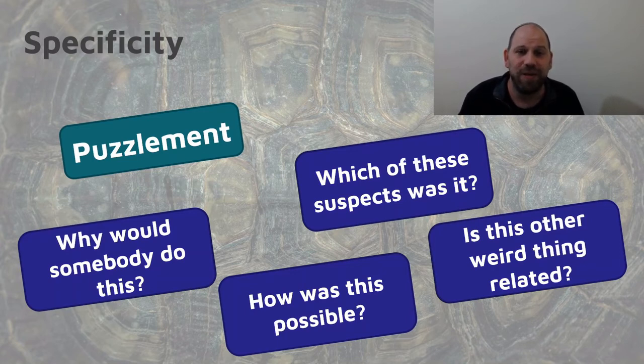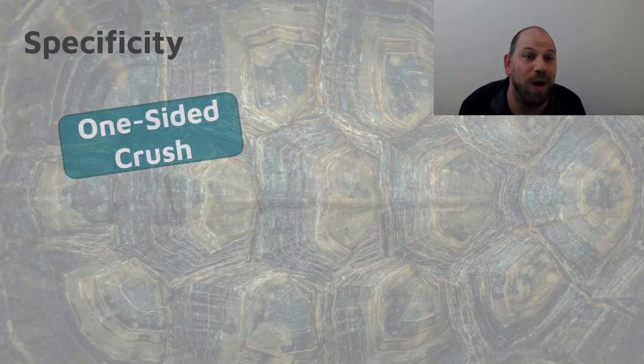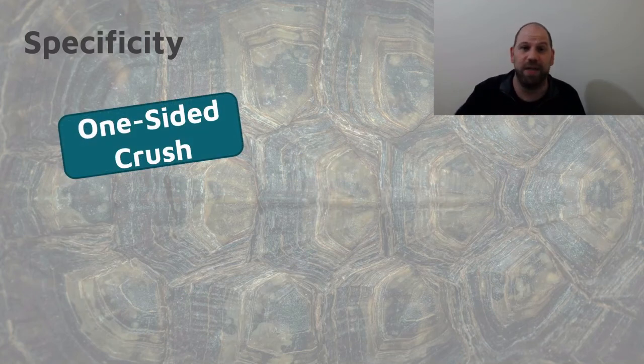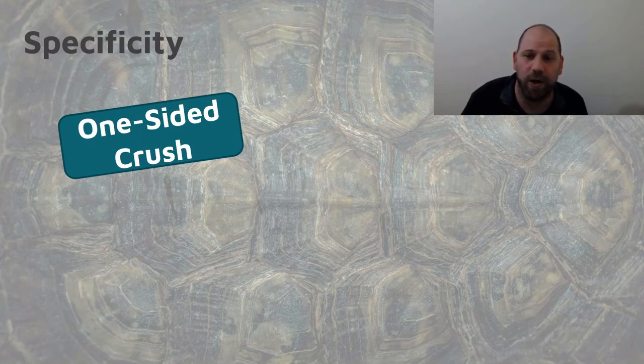And that's not only for mysteries where we have lots of questions naturally. We can do this for any situation. We can take a situation and be more specific. Let's say that we have a one-sided crush. It might be a romance story. We could say that this in MICE would be a character arc. Okay, so what is the character arc?